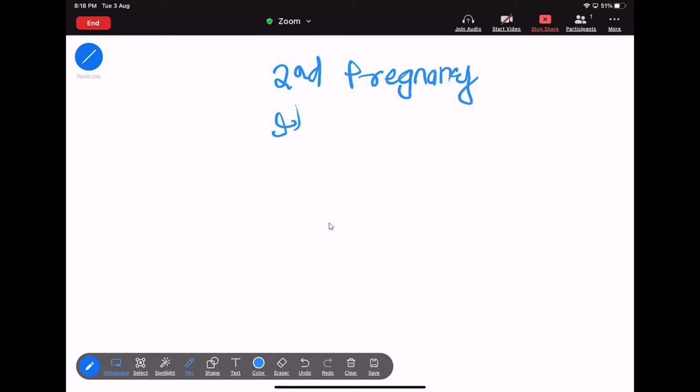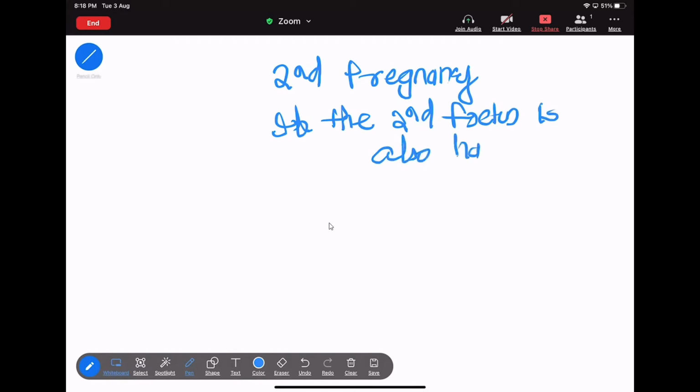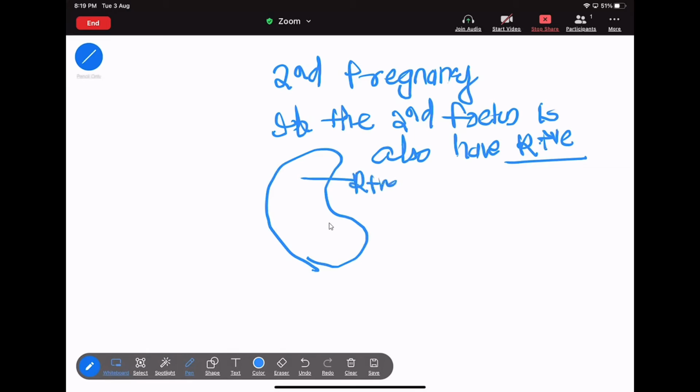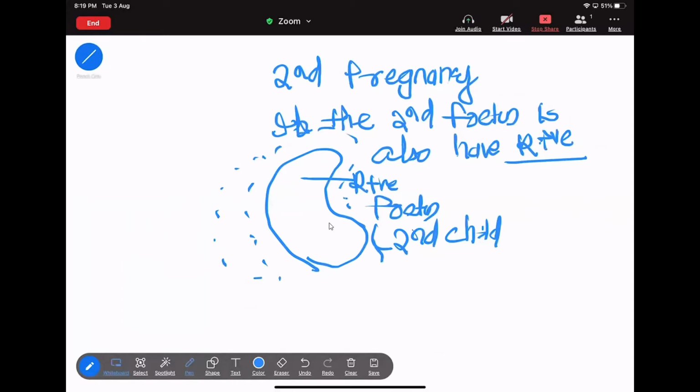If the second fetus also has Rh positive blood cells. Now look, this is the Rh positive fetus. Okay, this is the second child. Now this is the blood, this is the maternal blood,